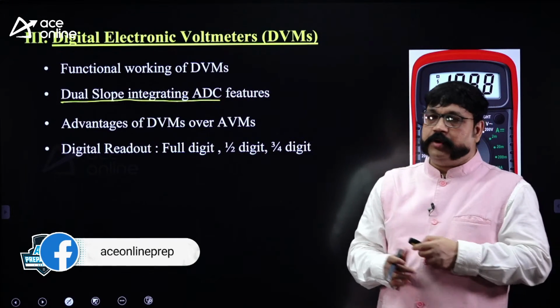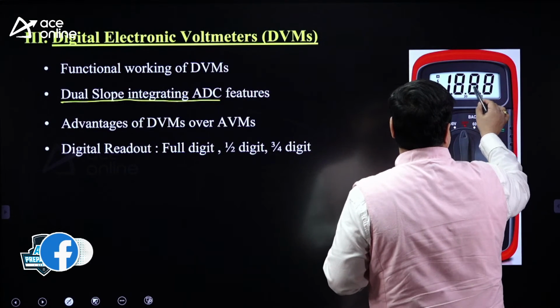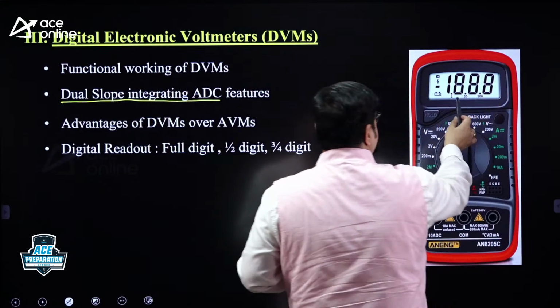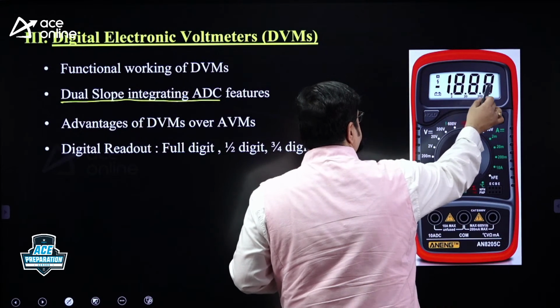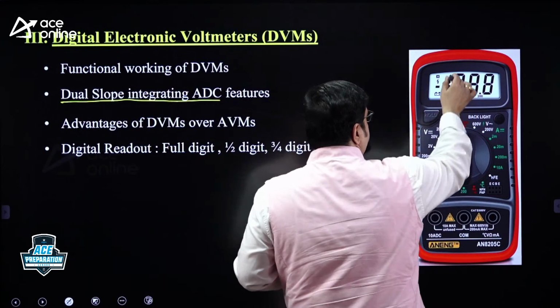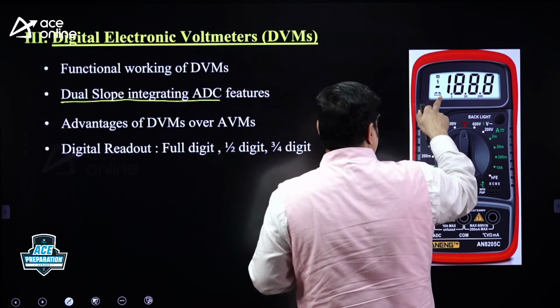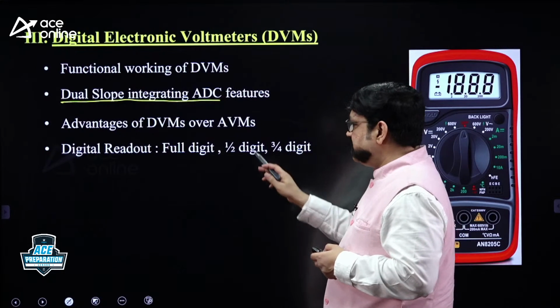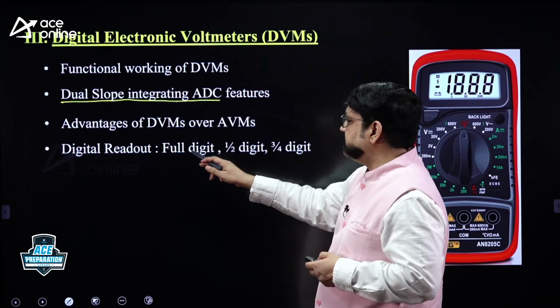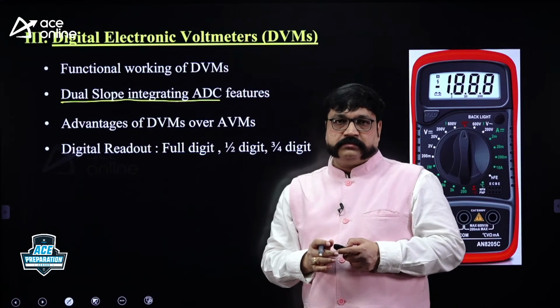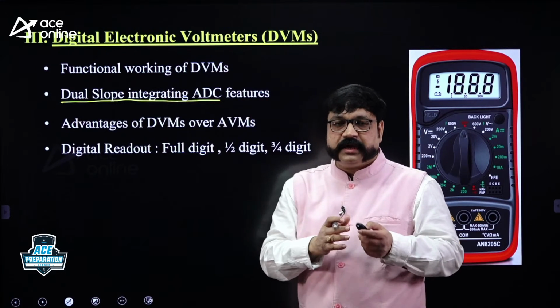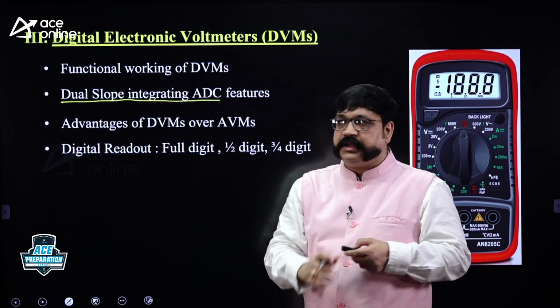And digital readout. What do you mean by full digit? You see here, 1, 2, 3. These 3 digits are full digits please. Each digit can display anywhere from 0 to 9. This one, the MSD, most significant digit, is known as half digit. Right now you can see it is showing 1. What is a half digit? What is 3 by 4 digit? What is a full digit? What can a full digit display? Half digit can display, 3 by 4 digit can display.